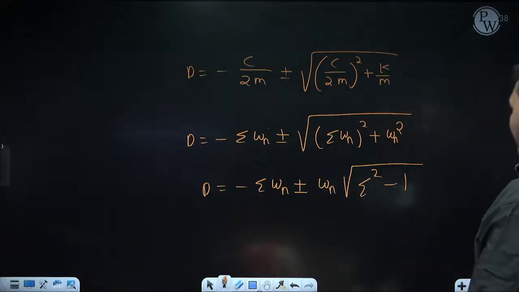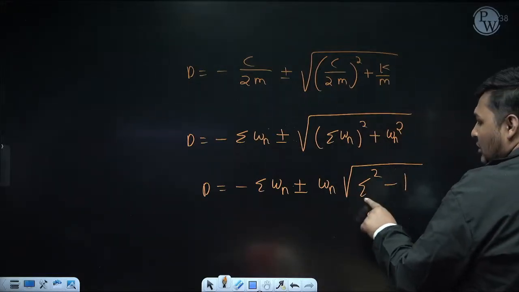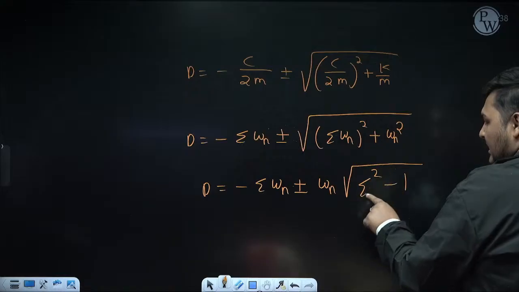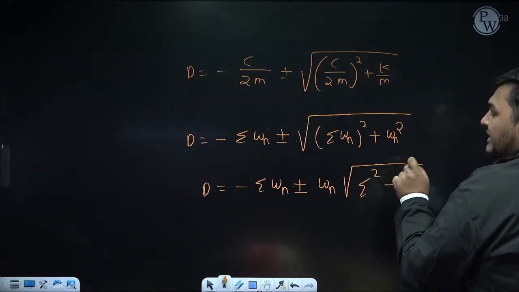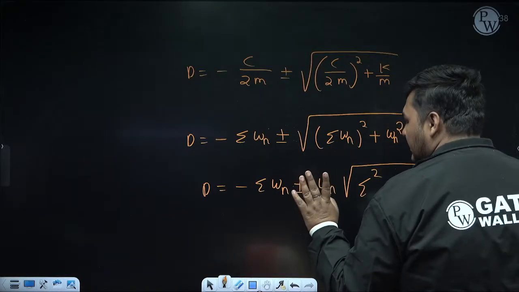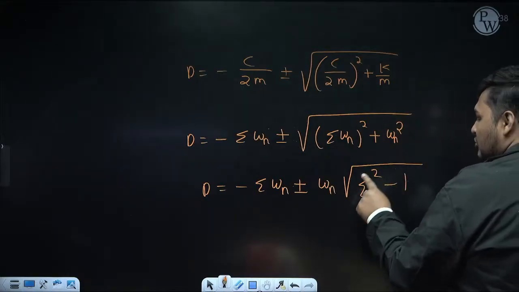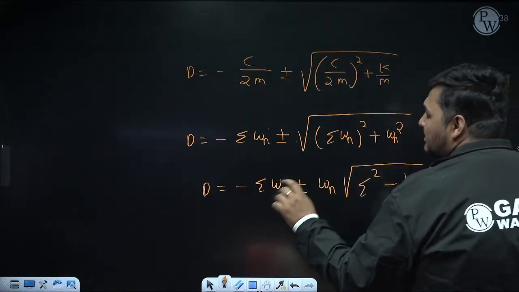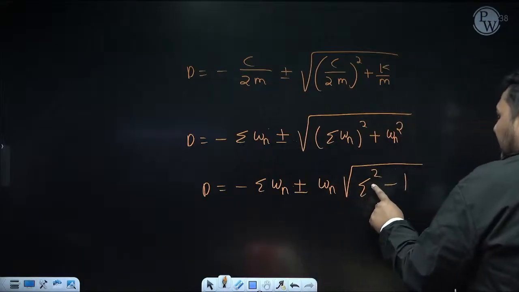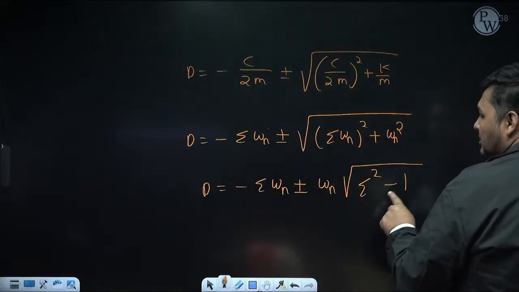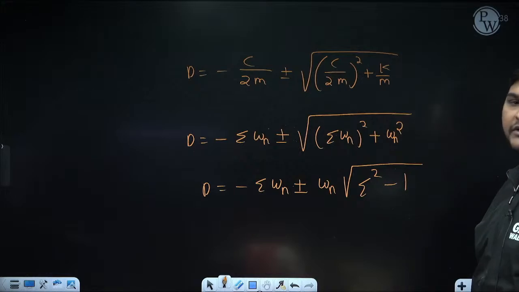Now you can see when zeta is less than 1, zeta square will also be less than 1, and inside the square root we will get negative, means the root will be imaginary. If zeta equals 1, inside the square root you will get 0, means the roots will be real and same. If zeta is greater than 1, inside the square root we will get positive, means the roots will be real and different.